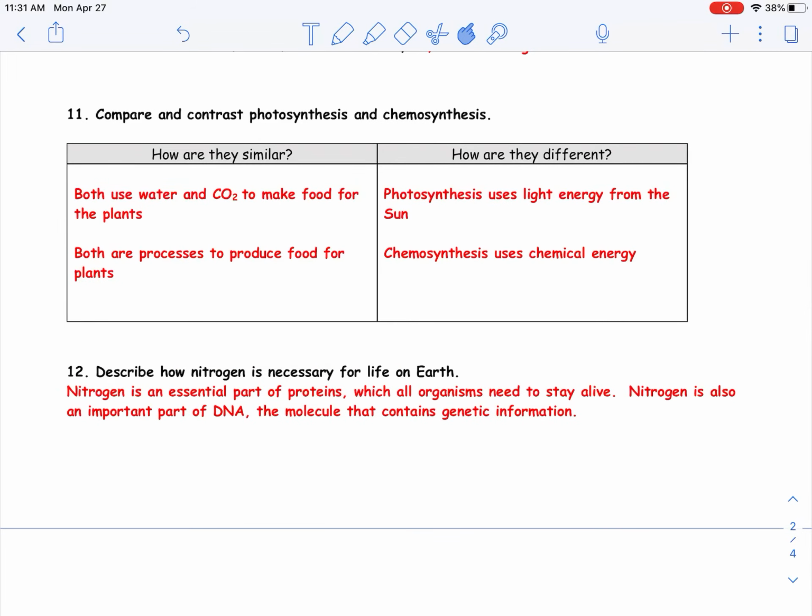Compare and contrast photosynthesis and chemosynthesis. How are they similar? Well, they're both using water and carbon dioxide to make food for the plants. They are both responsible for producing food. Photosynthesis, however, uses light energy to make food. So with photosynthesis, we have light energy, water, and carbon dioxide. And then in chemosynthesis, we use chemical energy to make food. So chemical energy, water, and carbon dioxide.